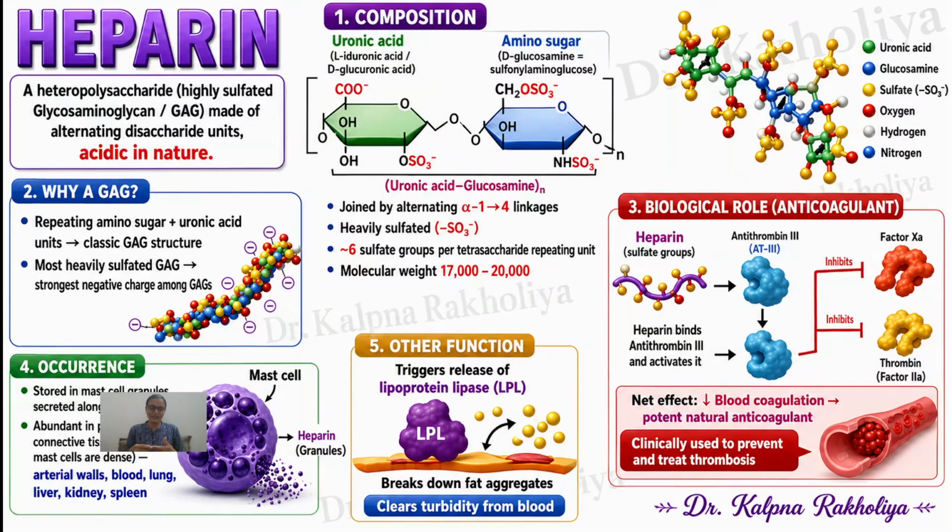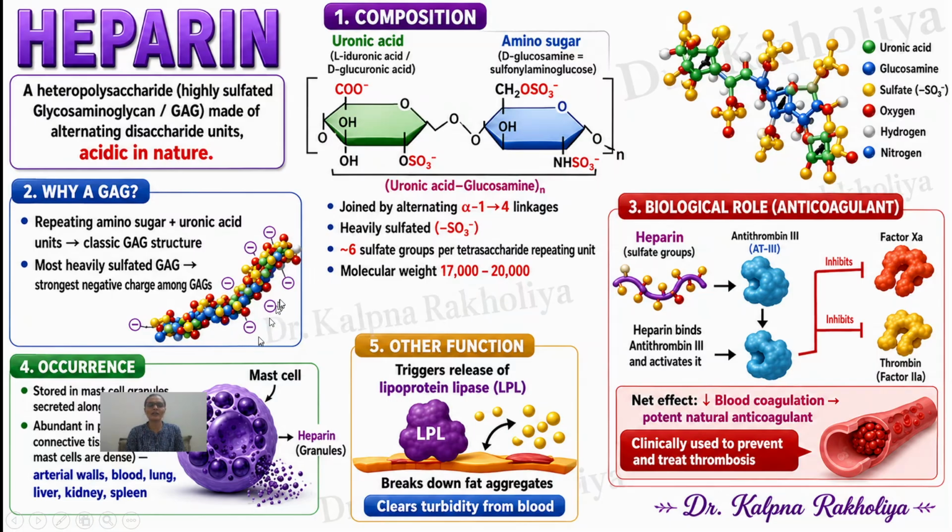Third example, that is heparin. First we discussed chondroitin sulfate and hyaluronic acid, and next let's discuss heparin. Heparin is also a heteropolysaccharide with highly sulfated groups present in the structure. A repeating disaccharide unit is present, composed of uronic acid and an amino sugar, which is acidic in nature because the repeating amino sugar and uronic acid mostly have sulfate groups.